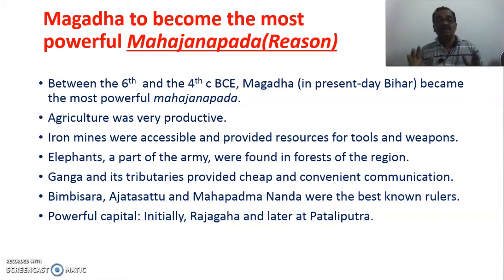This could make them some strong tools and implements which could further enlarge their agriculture in large areas. Then another important advantage is elephant, which was one of the most important parts of their army, were found abundantly in the forest region of Mauryan Empire. The next one, the Ganga river and its tributaries provided the cheap and convenient communication so that very easily they could make long distance communication and trade activities,